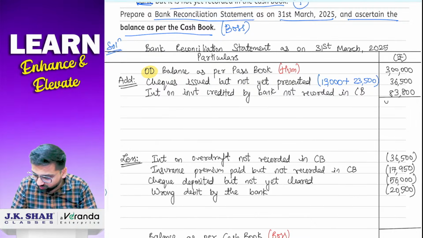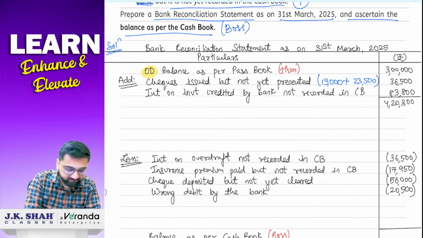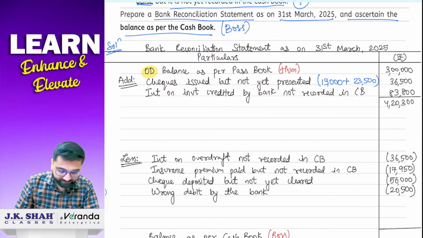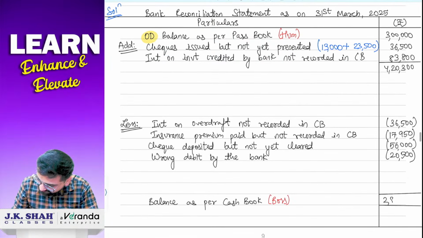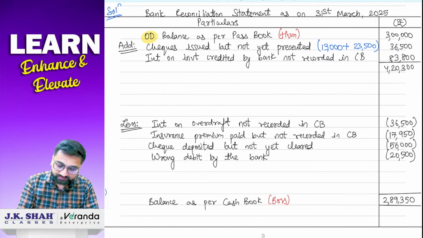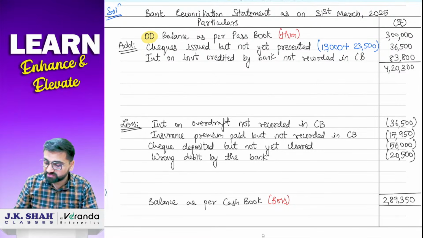So we'll take the total of this much, 3 lakh plus 36,500 plus 83,800. It is coming to 4,20,300. Then from that we will minus 36,500 minus 17,950 minus 56,000 and minus 20,500. So the answer will be 2,89,350 rupees. Done? Okay, now the very important question.